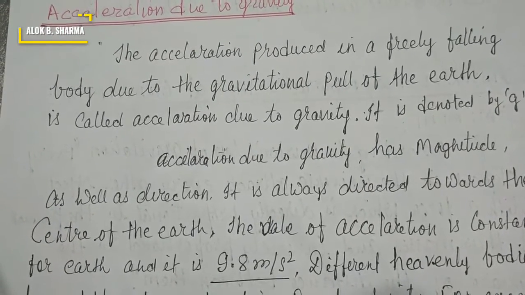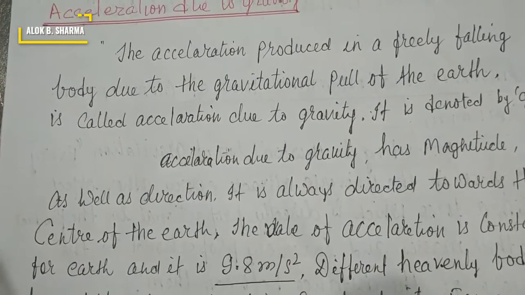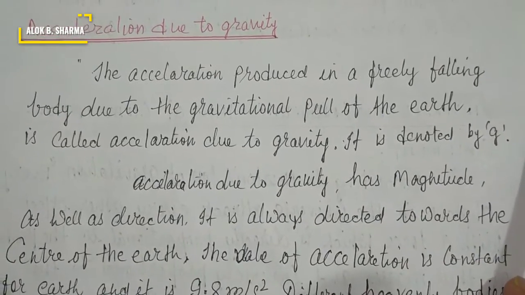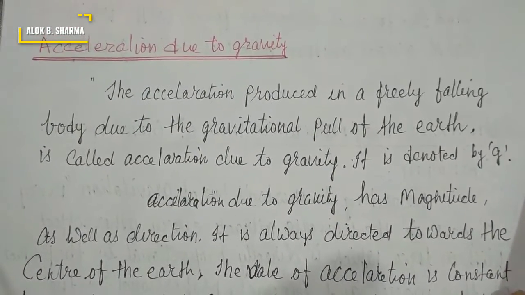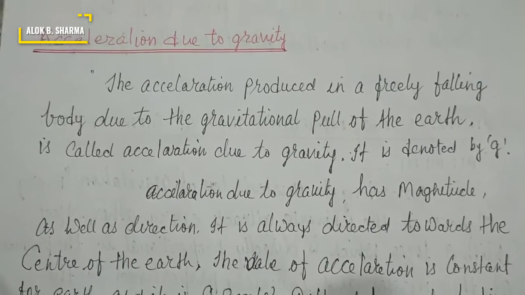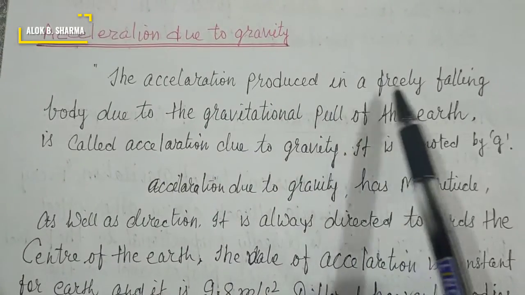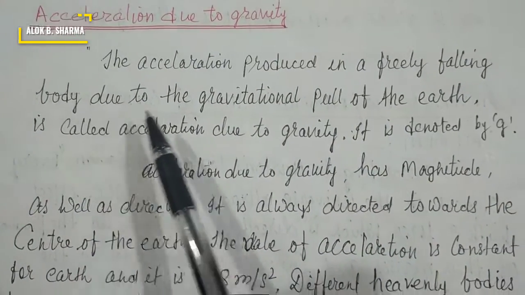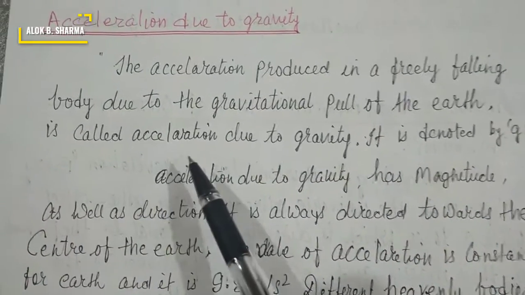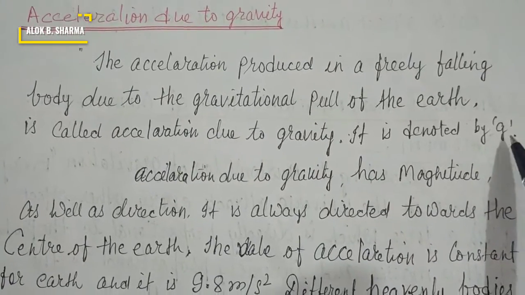Increasing or decreasing velocity is called acceleration. So when an object falls from a certain height and acceleration acts on that object, this acceleration is called acceleration due to gravity. The acceleration produced in a freely falling body due to the gravitational pull of the earth is called acceleration due to gravity, and it is denoted by small g.